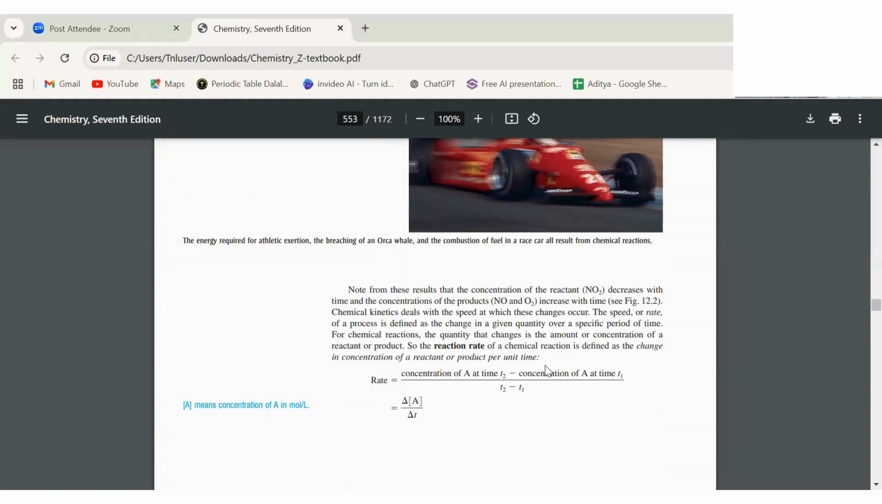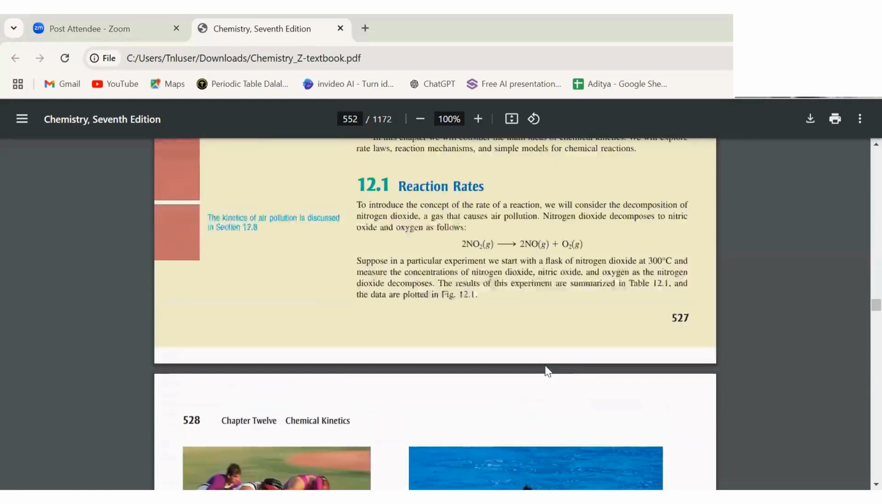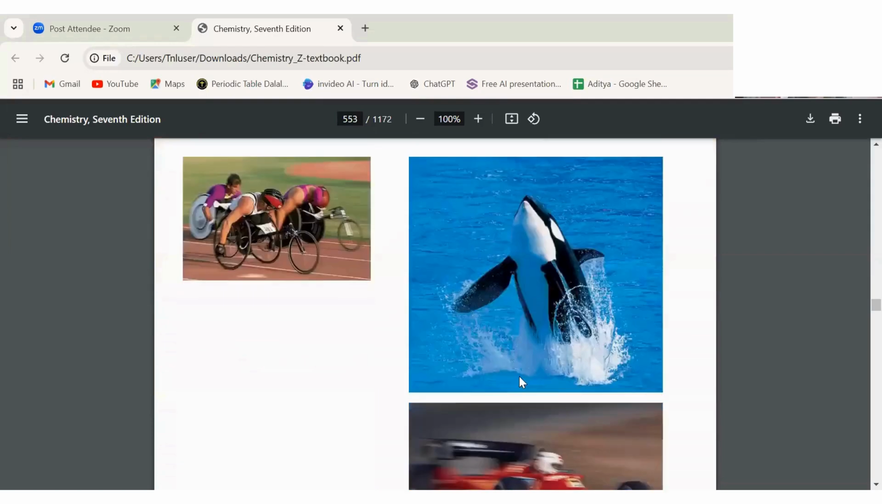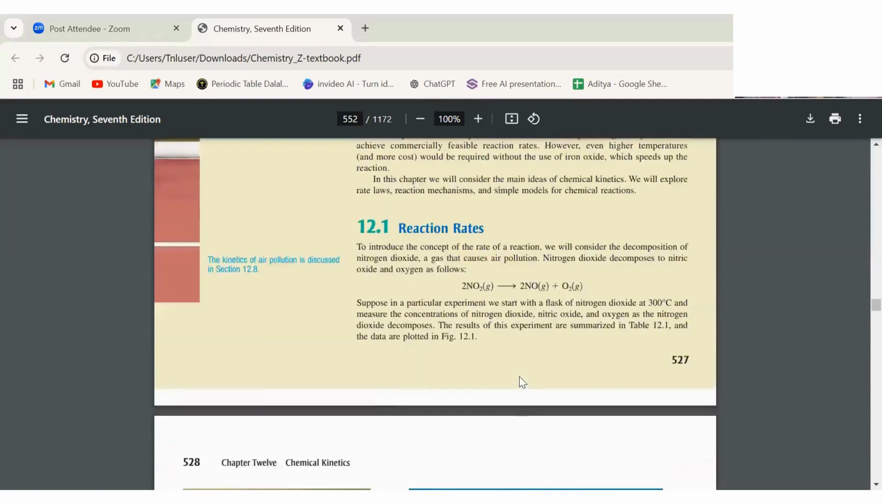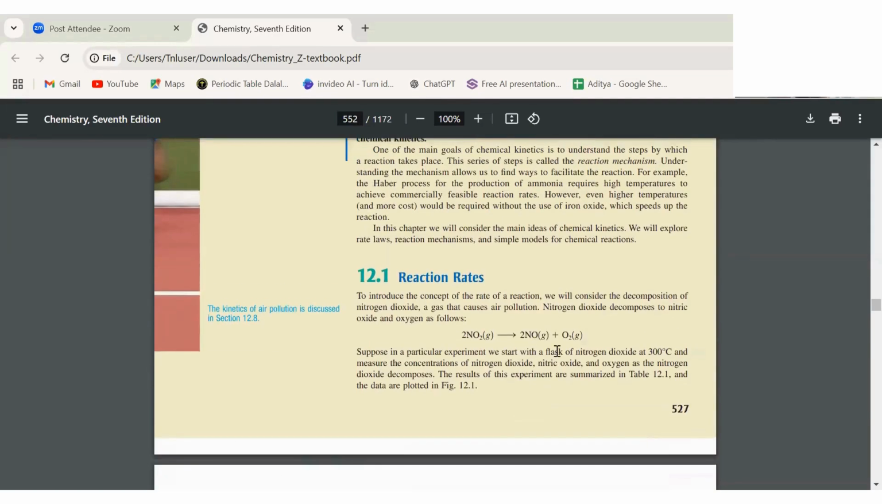If we are not able to find the concentration of any reactant, for example, let's say that is NO and O2. So NO has been formed, NO has some concentration at some time, and O2 has some concentration at some time. So we will just find out the difference between these two concentrations.